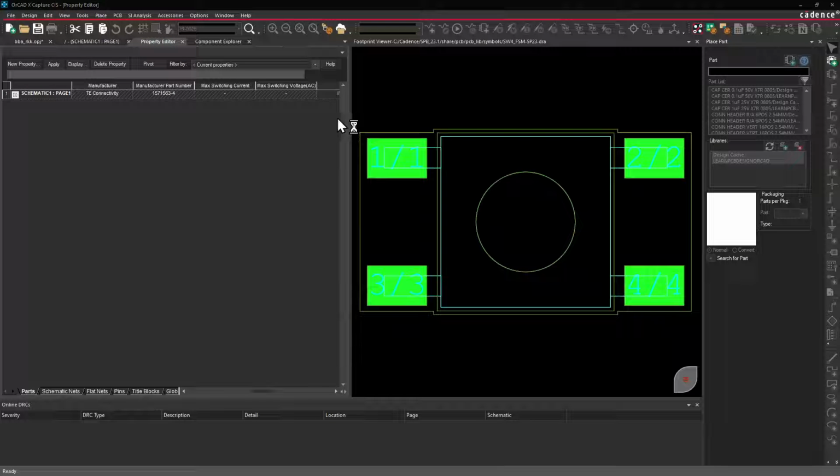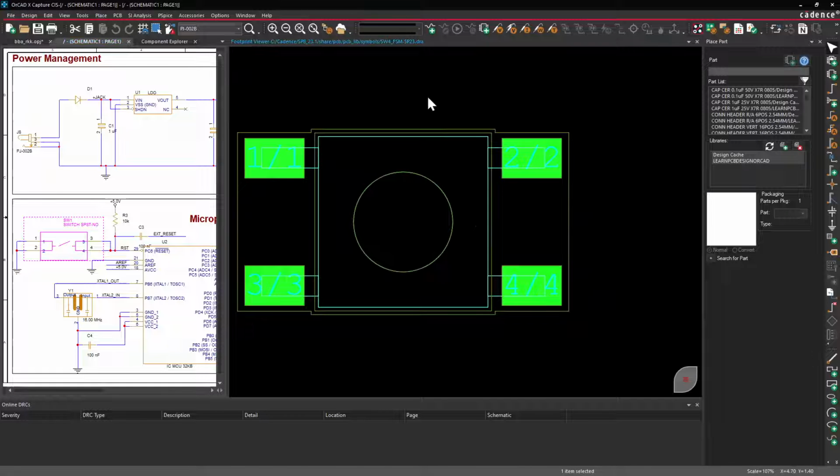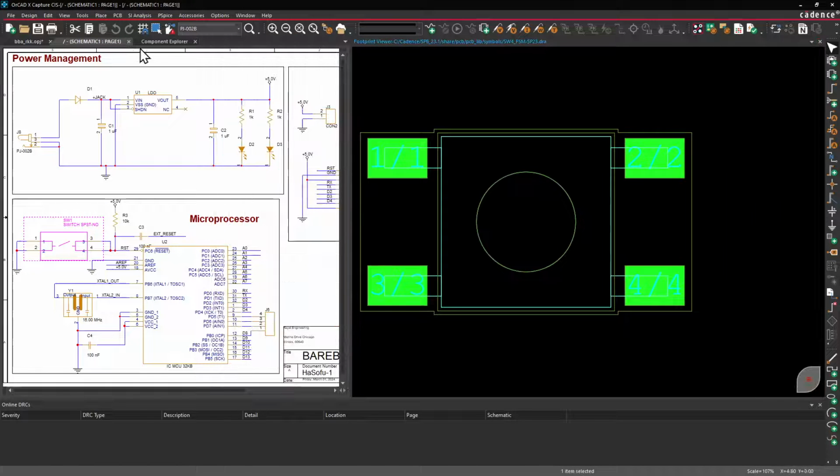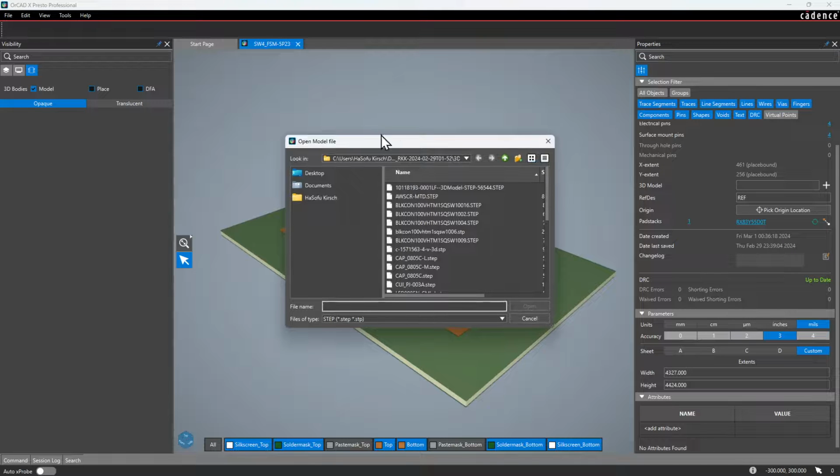In this video, I'll show you how to add a 3D model to your components. So this is a switch that has no 3D model in OrCAD Presto. All right. It does have the PCB footprint, but no 3D model, as we see here. So what I'll do is click on the plus sign in a 3D model.